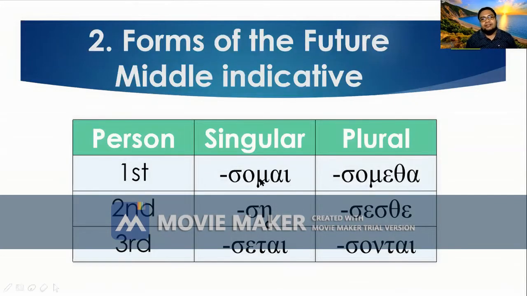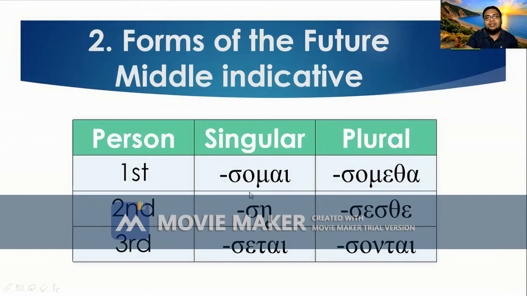In the middle indicative, the endings are different also. You add the sigma and the ending. So these are the endings for the middle indicative. For the first person singular, it is somai. It's not shomai, but somai. For the second person, it's se with the iota subscript here. For the third person, it is setai. For the plural first person, that is sometha. Second person plural is sesthe. And third person plural is sontai.